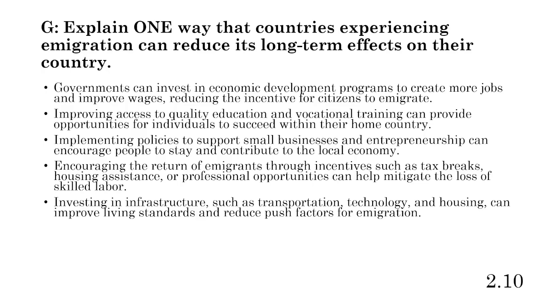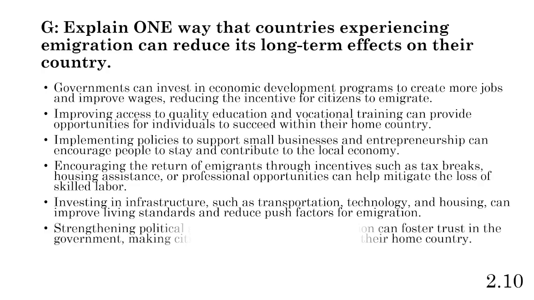So the main thing to look at when answering this question is what ways can governments either draw their immigrants back into the country, so with pull factors, or what ways can they reduce the push factors? Remember, push factors push people out of a country. So that can be something like high crime or a really high cost of living or a very, very low standard of living. Pull factors are attractive. They pull people into the country. So stuff like job opportunity, housing, education, good health care, that sort of thing.